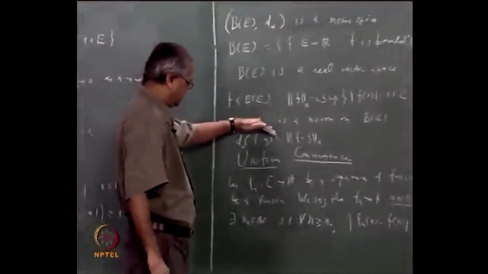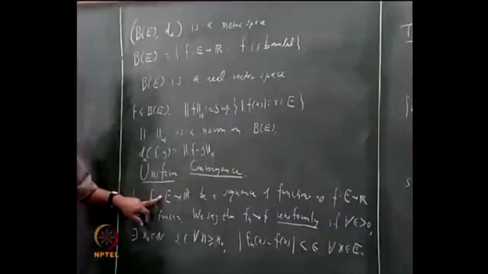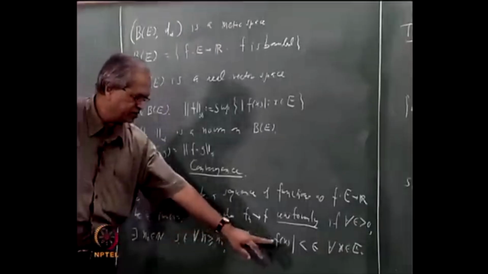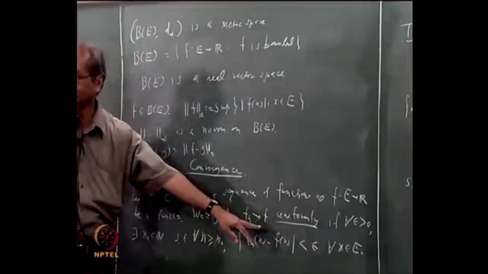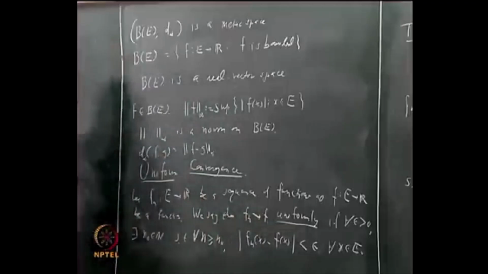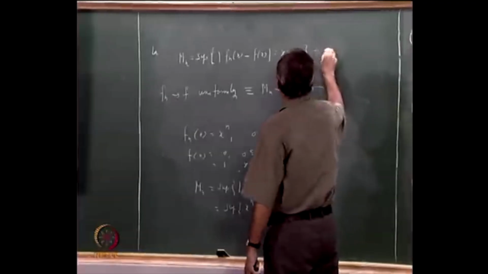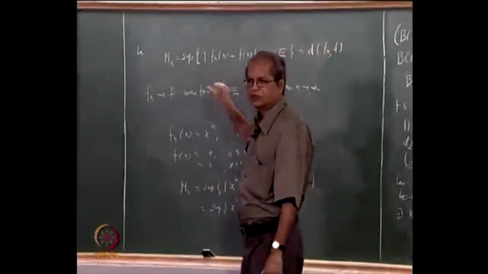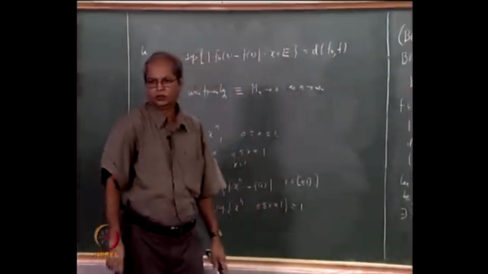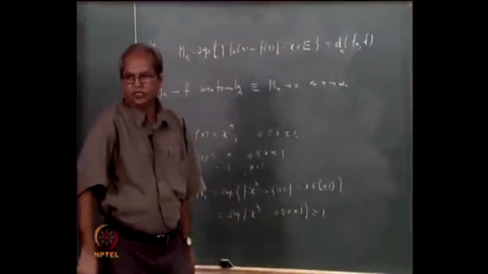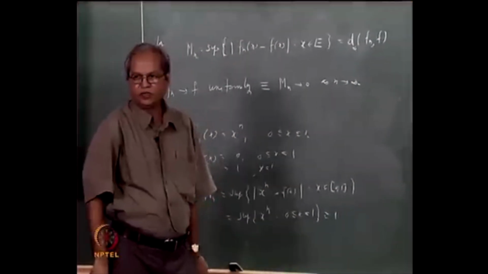Now come back to the definition of uniform convergence, and look at this last part. What does it say? That |fn(x) - f(x)| is less than epsilon for every x in E, and this Mn is nothing but the supremum of that. So this Mn is nothing but the distance d(fn, f), or in our case d with suffix infinity, the distance between fn and f.